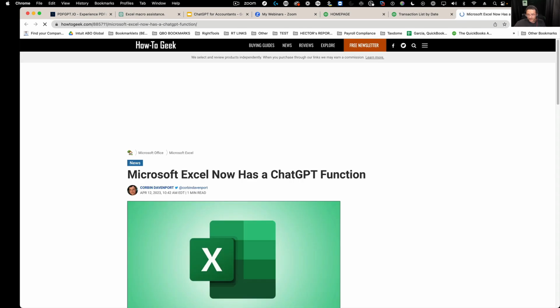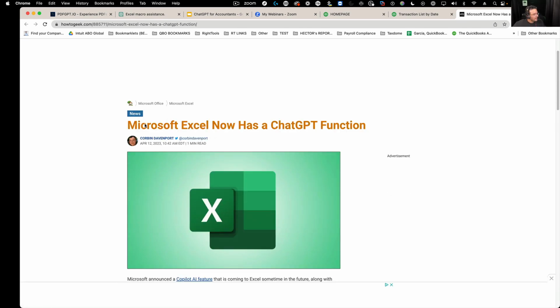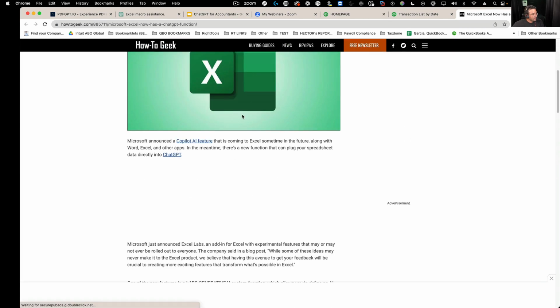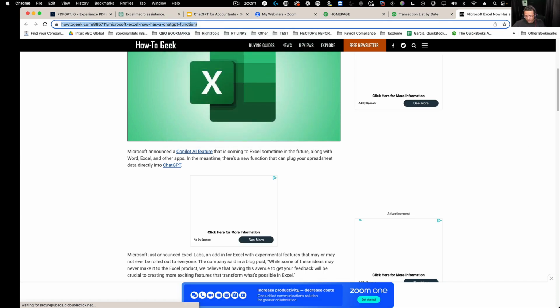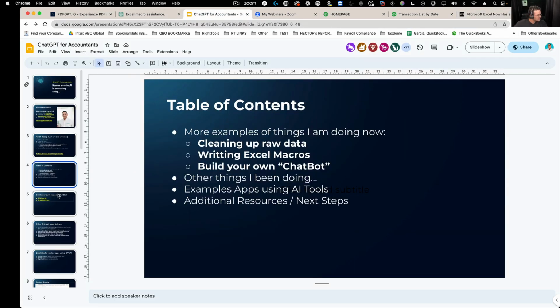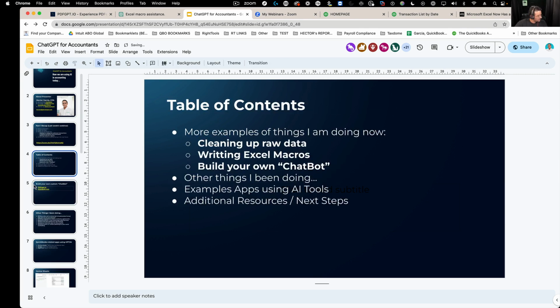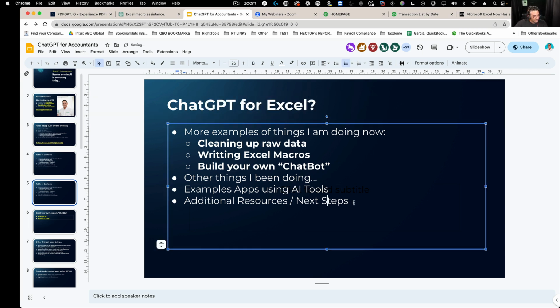Okay. Now, somebody in the chat put this link in here that says Microsoft Excel now has a Chat GPT function, and I'm gonna go ahead and copy and paste this in the chat as well, and I'm gonna add it to the slides. So I'm gonna come in here, create a new slide, just gonna duplicate this slide. That way you have access to it. And we put Chat GPT for Excel question mark. And I'll go back to this.